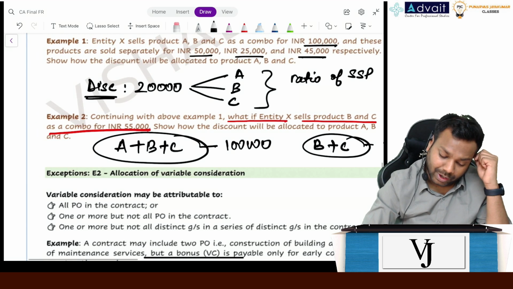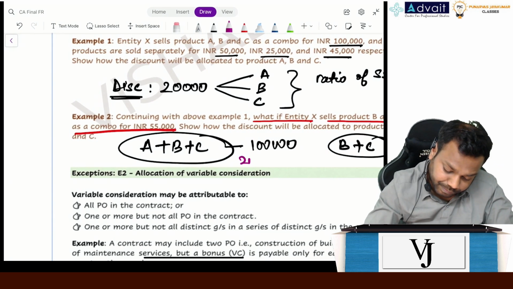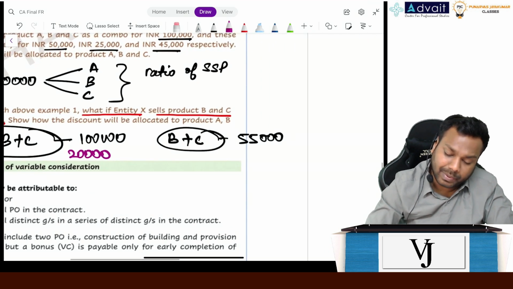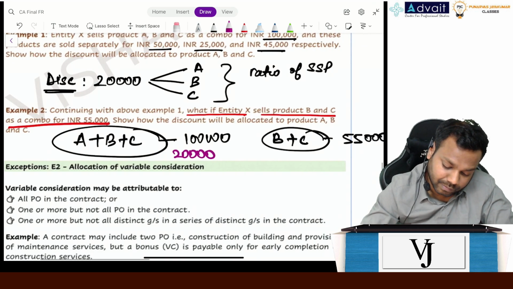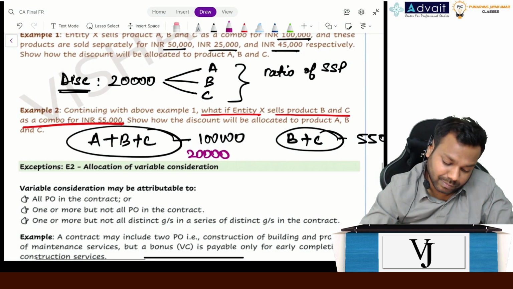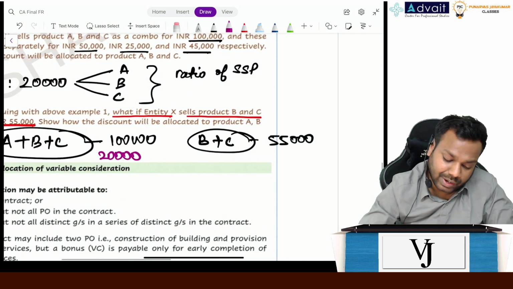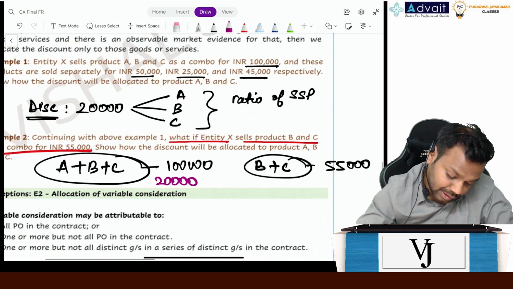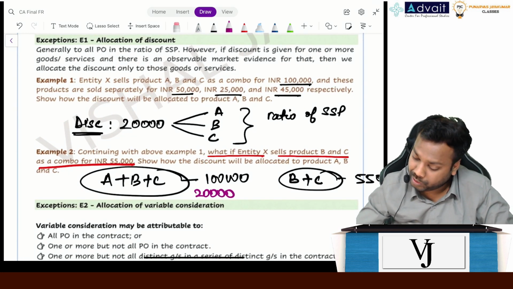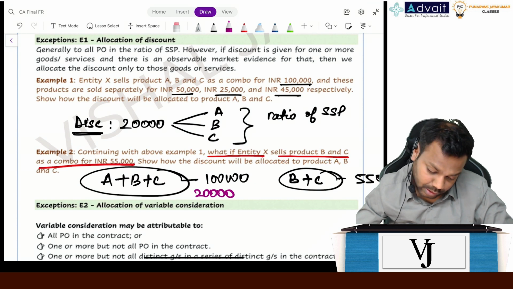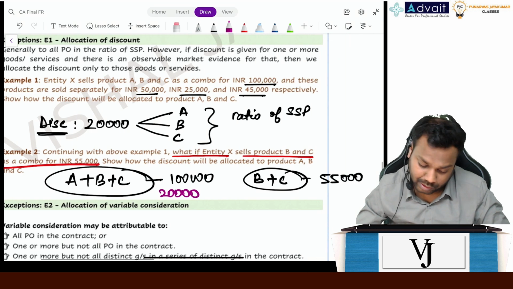Now tell me what is the discount given in A plus B plus C? 20,000 is the amount of discount. What is the discount in B plus C? No, again assess. What is the price of B plus C? 25 plus 45 is 70.